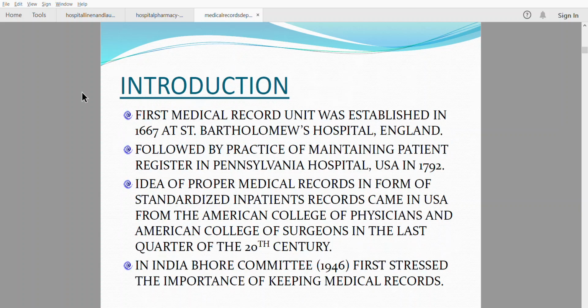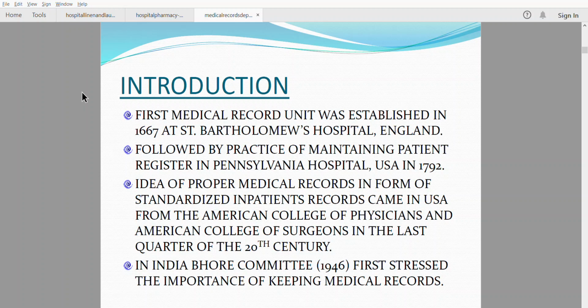The first medical record unit was established in 1667 at St. Bartholomew's Hospital in England, followed by the practice of maintaining a patient register in Pennsylvania Hospital in 1792. The idea of proper medical informatics and centralized inpatient records came in the USA from the American College of Physicians and American College of Surgeons in the last quarter of the 20th century.